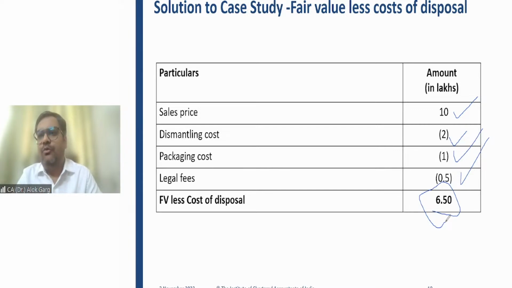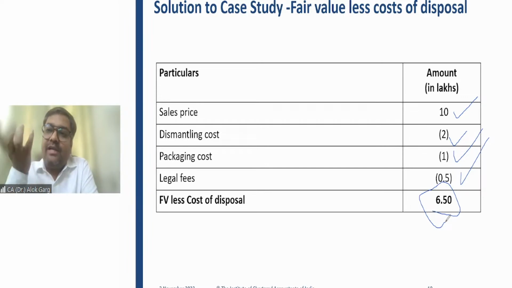So what will you do? People say, sir, the formula of recoverable amount is higher of fair value less cost to sell and value in use, and that is why, to compare, I need to compute value in use also.